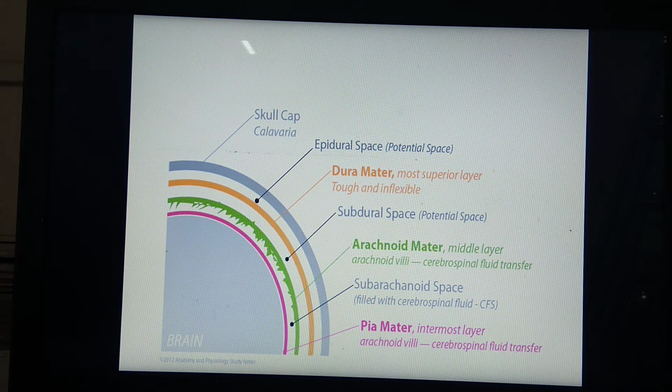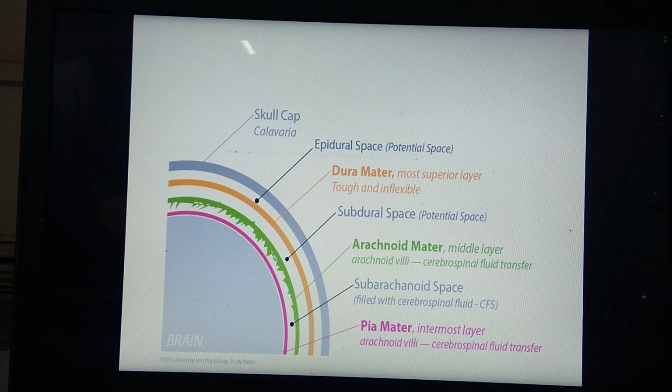So this importance of cerebrospinal fluid can be asked for 2 marks. A note on the meninges which are present exterior to the brain can also be asked for 2 marks. These meninges along with their function can be asked under match the following. So many types of questions can be asked on this part.